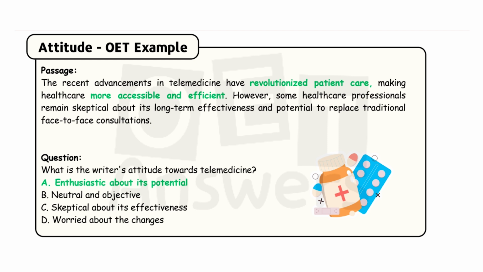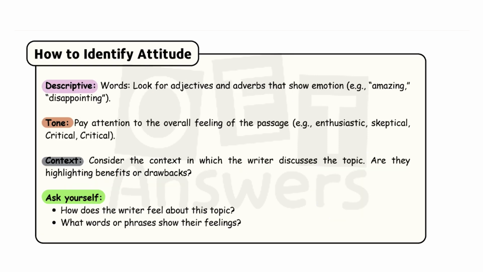So this is about the exact attitude OET related example. I hope you understood. Then you might have the question of how to identify that attitude type of words. Okay, don't worry. There are a few categories to identify the attitude. Under the descriptive, let's see. Look for adjectives or adverbs. Usually, adjectives or adverbs indicate a kind of emotion or a way of expressing something.